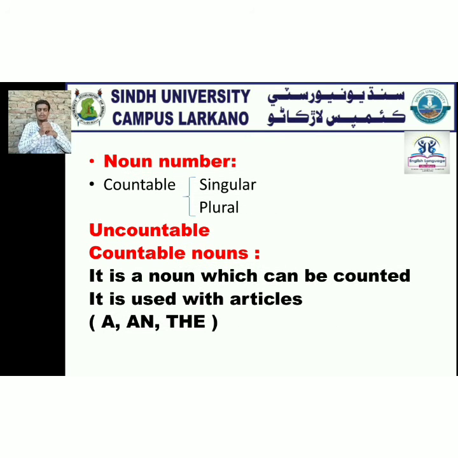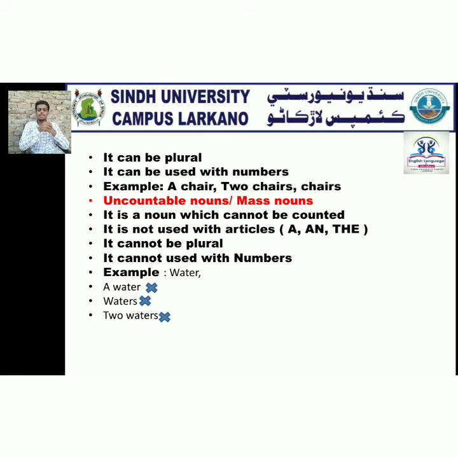Number, countable and uncountable. Countable nouns can be singular or plural. It is a noun which can be counted. It is used with the articles a and the. It can be plural. It can be used with numbers. Examples are chair, two chairs, chairs.